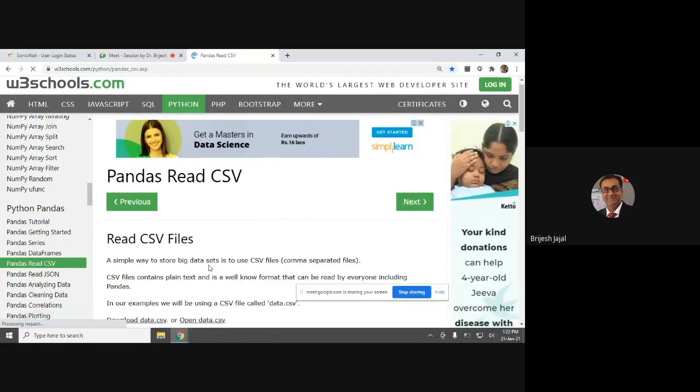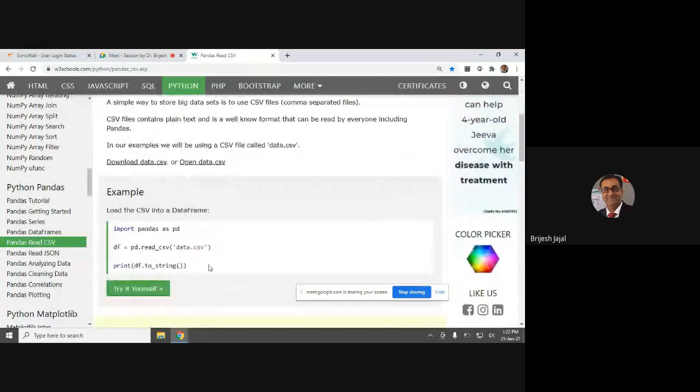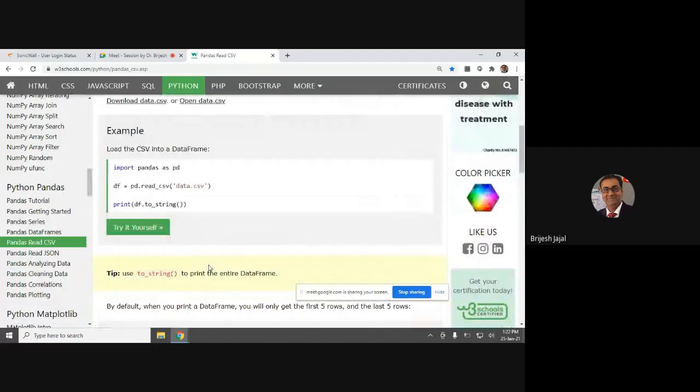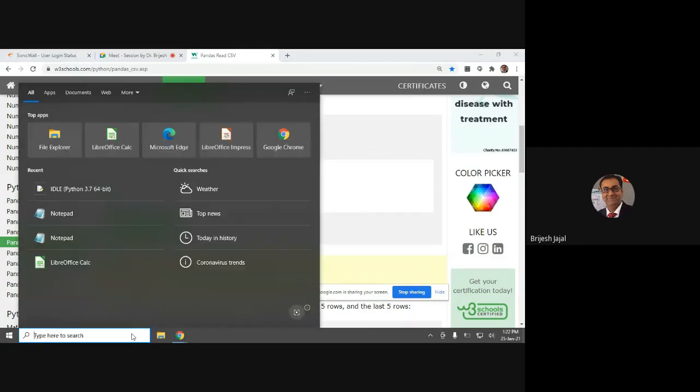So how to read a CSV file? That is very simple. Just give the command. Even this is also not required. Okay, if you don't want to import every time, you can write it in one go as pandas dot. Okay, so I will just show you the shortcut.